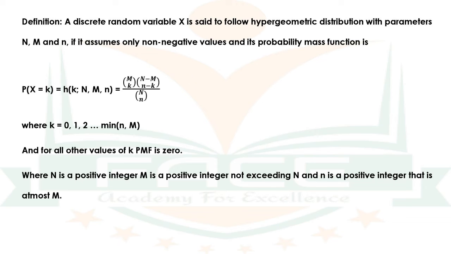Also we have N is a positive integer and M is a positive integer not exceeding N, and small n is a positive integer that is at most N.